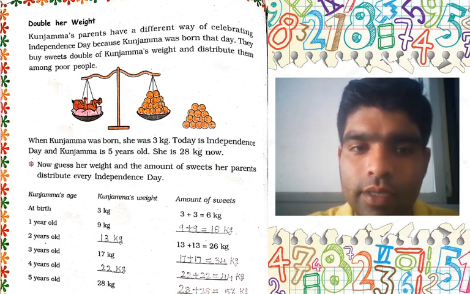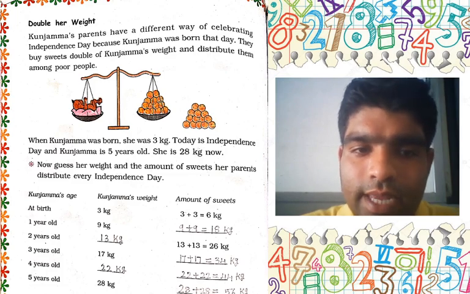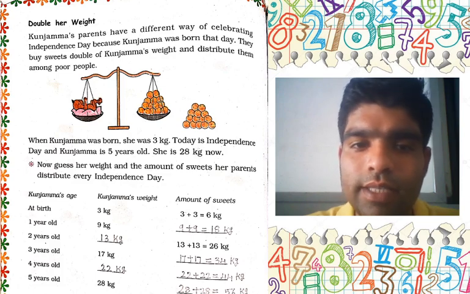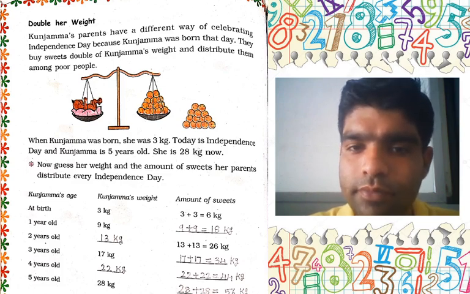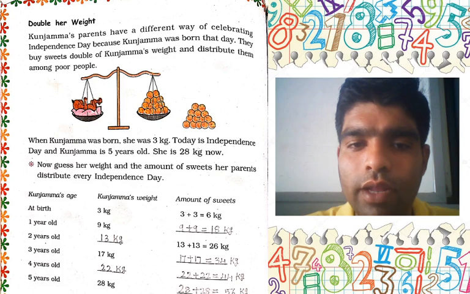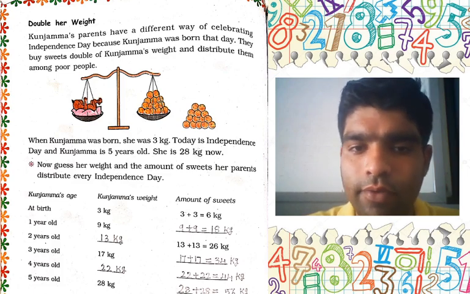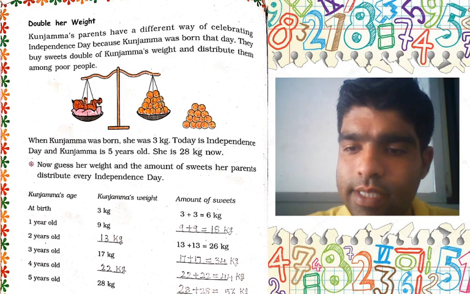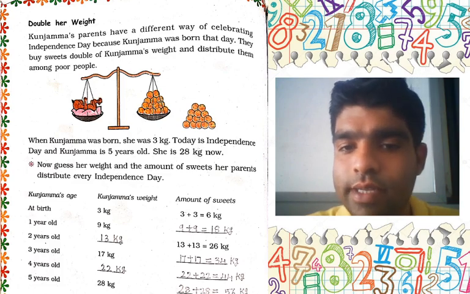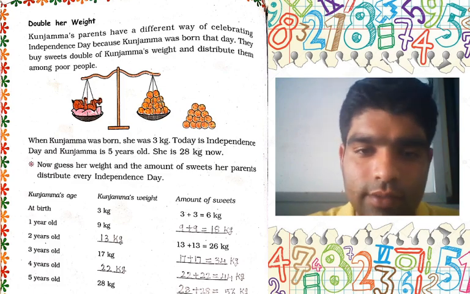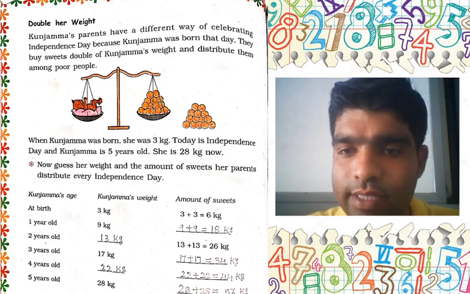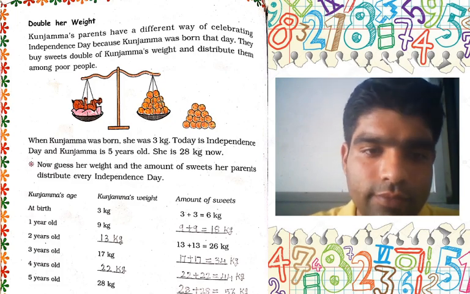Next, here will be 3 years old. At 3 years old, Kunjamma's weight is 17 kg. Then we have to find out the amount of sweets, how much her parents distributed. This is 17 plus 17. Your answer is 34 kg. This is the correct answer, 34 kg.